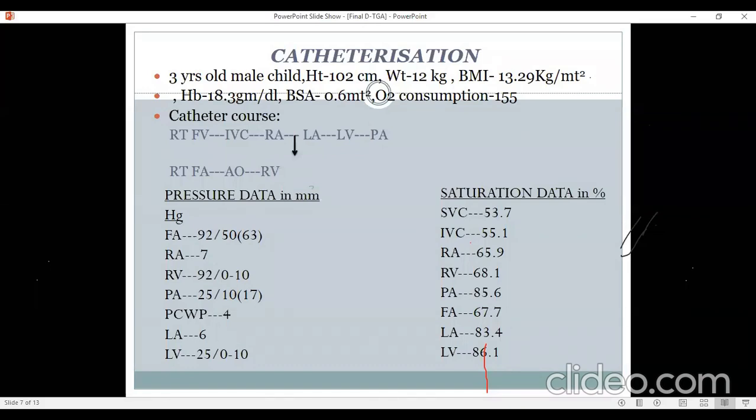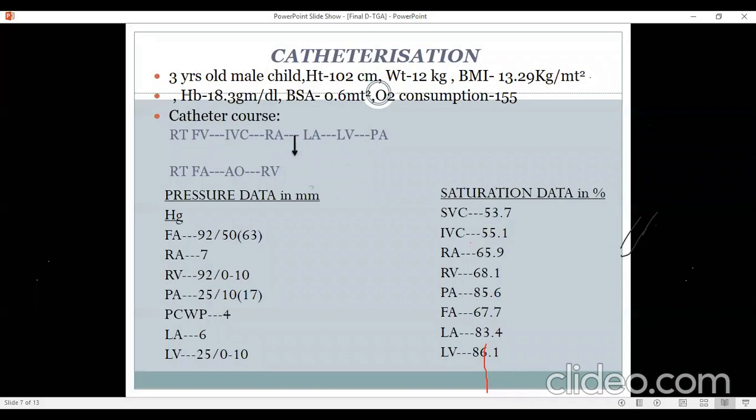So first of all, I would like to say that you can catheterize a TGA child with just a venous catheter. You don't really need to do an arterial catheterization in these patients, because you can enter the aorta from the RV and take the pressure and the saturation. So you go from the right femoral vein, IVC, to the right atrium, then to the right ventricle, and from the right ventricle you can get into the aorta. And of course, from the right atrium, you can also go into the left atrium through the ASD into the left ventricle. And then if you want, you can get into the pulmonary artery.